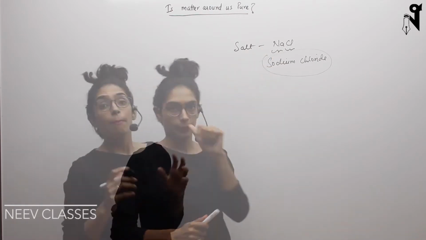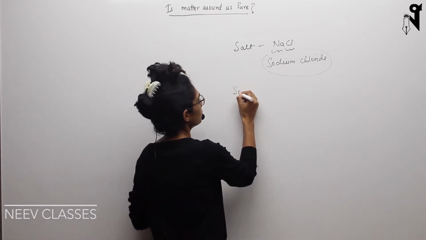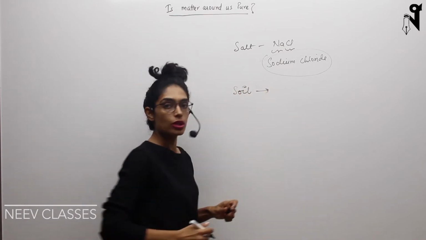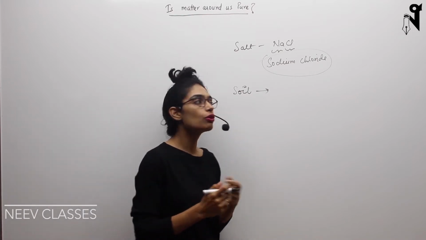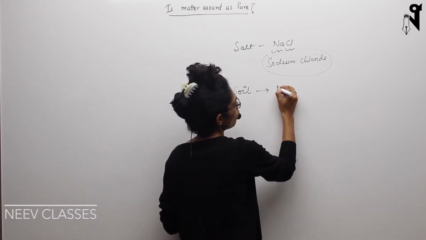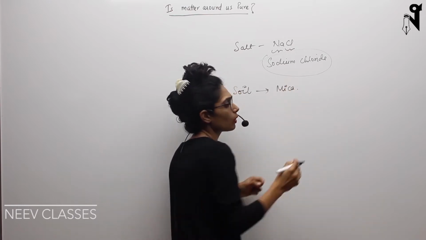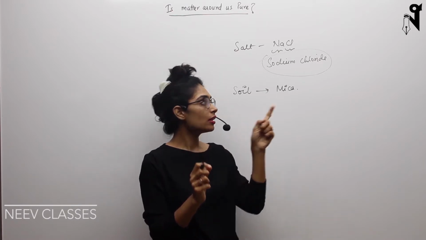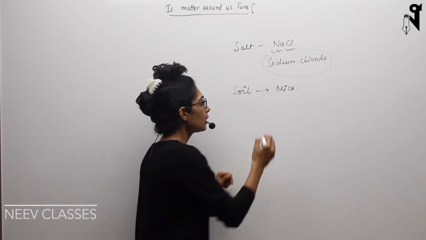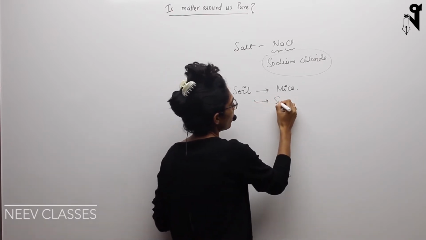But if I talk about soil, as I mentioned, soil is made up of multiple things. When you observe it in a magnifying glass, you would find there is some sort of mica in it. Mica is what you see in sand as shiny particles. There are some silica particles.